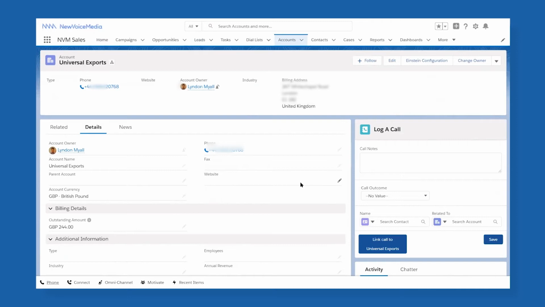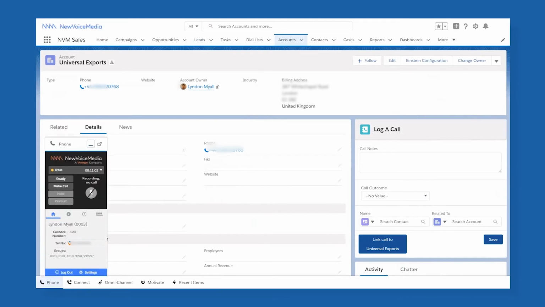The real value from New Voice Media's integration with Salesforce comes from our data depth. When a call comes into the system, we will look up the caller's number in Salesforce and then play a relevant message. Perhaps the caller already has an open case. Perhaps you're a hot lead and we simply want to route the call to the owner of that lead. Finally, the managed package from New Voice Media is installed into Salesforce, and this typically takes between 1 and 2 hours.